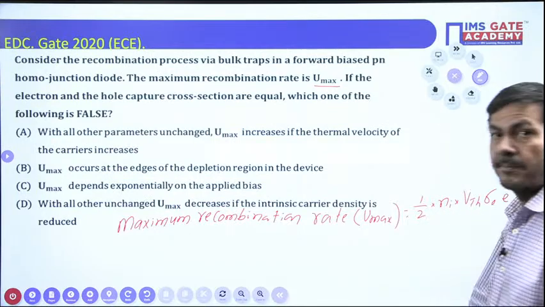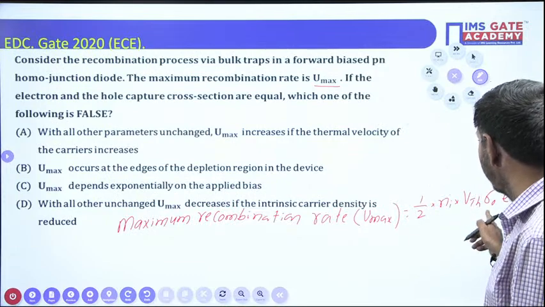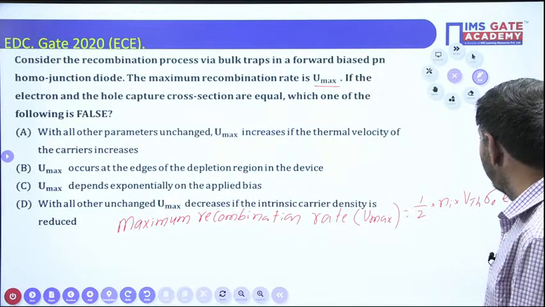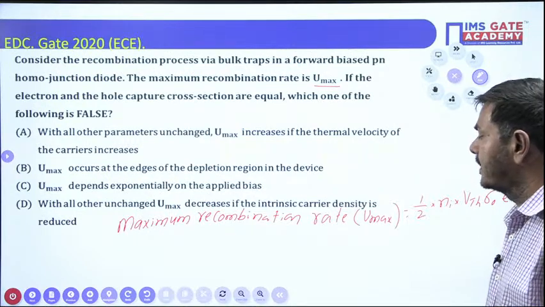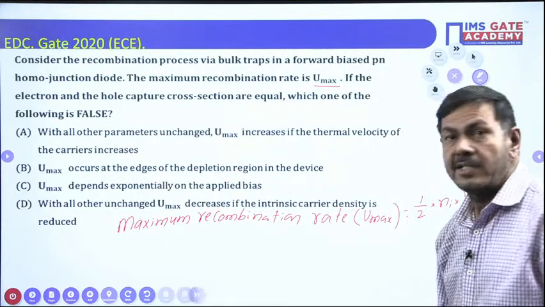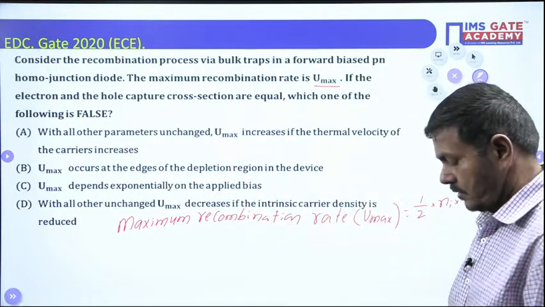Like that, the formula is applied to find out Umax. Half into Ni into VTH into sigma 0 into e power V by 2VT into Nt. Here you need to understand each and every point, then you can easily identify which is untrue.